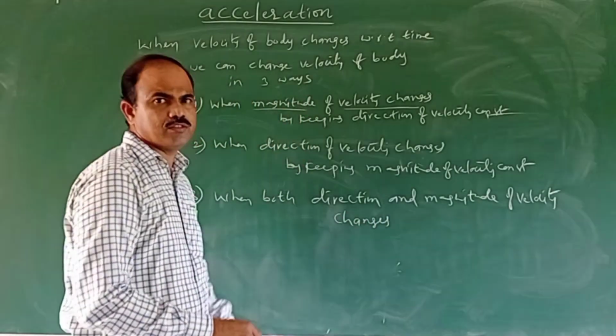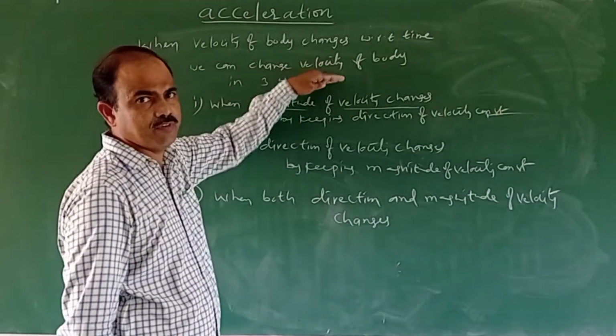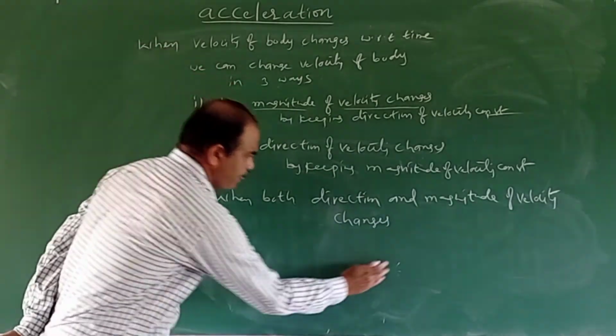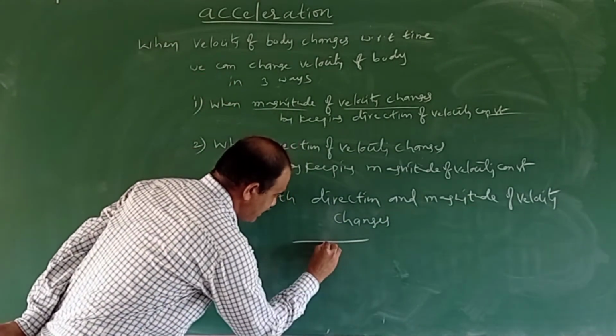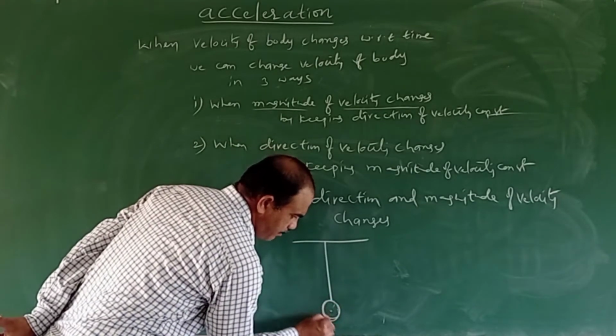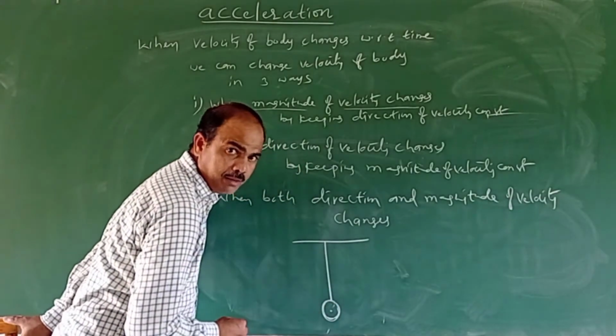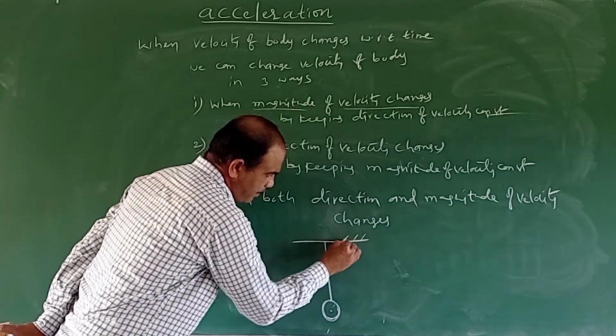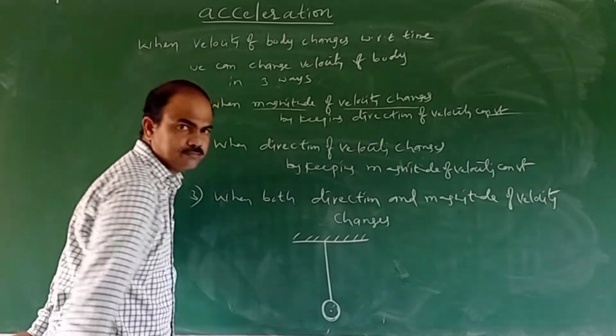In this case also we say that the velocity changes with respect to time, so the body has acceleration. For example, let us consider a simple pendulum, where a metal bob, this is called the metal bob, is suspended with the help of a thread from a roof or ceiling.